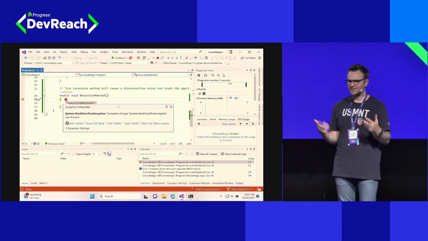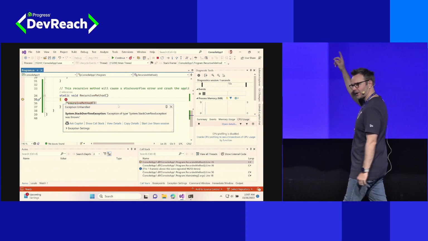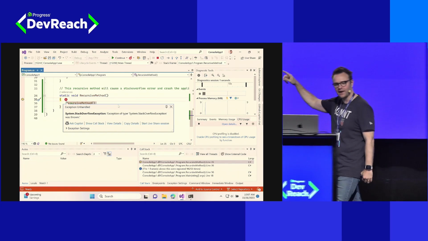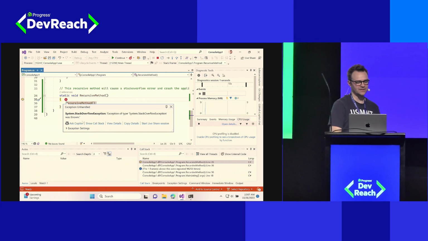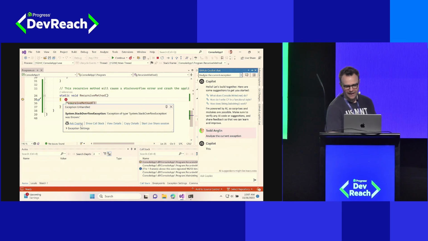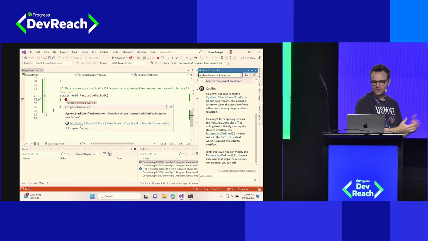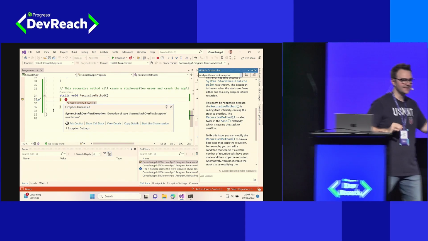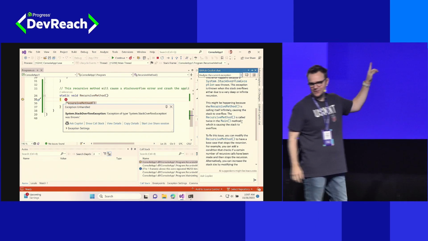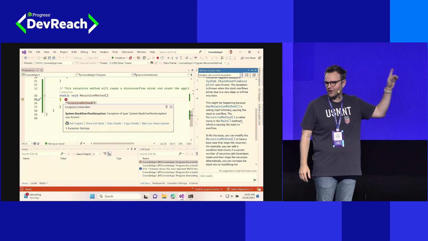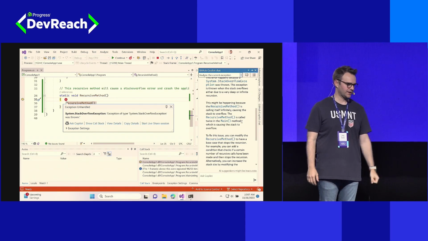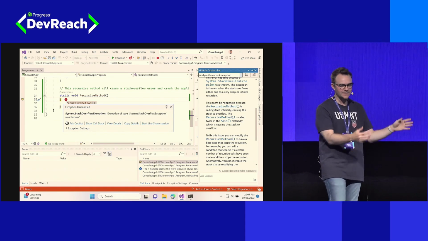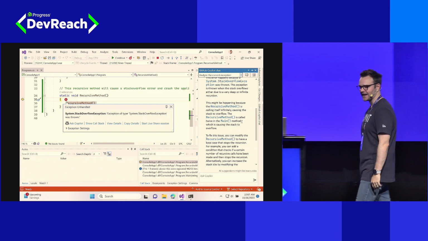I don't know where to start with this error. Well, now directly inside of Visual Studio, when we have Copilot, we have this Ask Copilot option here. So we can ask Copilot to explain this current exception to us. And it's telling us, hey, you got a Stack Overflow error. And hey, dummy, it's caused by this recursive method. And you can probably fix it if you get rid of that or cause an escape condition for your recursive method. So it's directing me right to the solution and helping me understand the error.